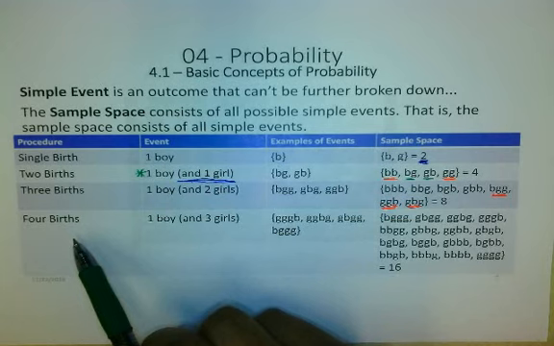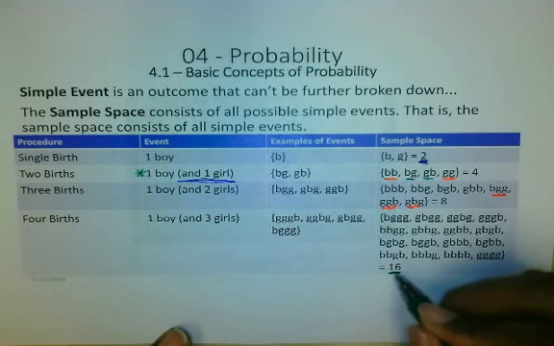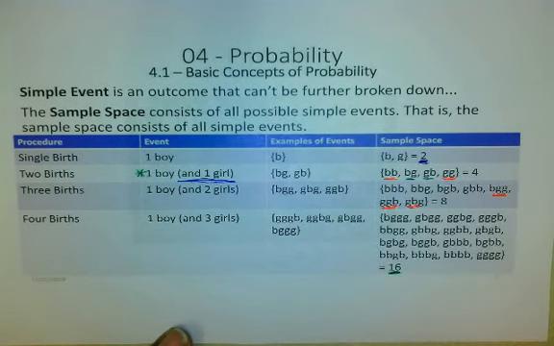But now we have 4 births, and our sample space has increased quite a bit. There are now 16 possible ways that a family could have 4 births. I'm definitely not going into all of those, but you can, and the handouts are printed on D2L if you want to go through them.